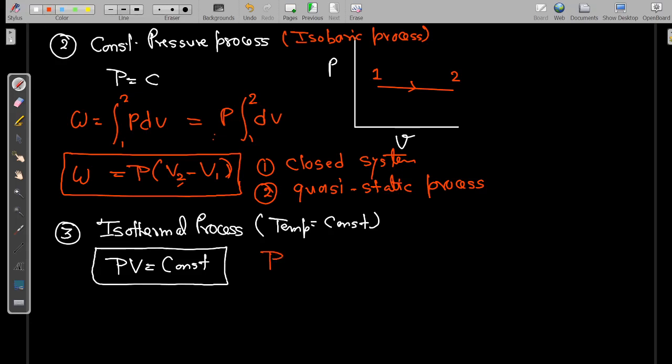We know the ideal gas equation is PV is equal to mRT.